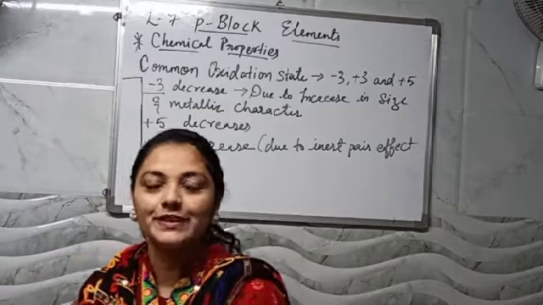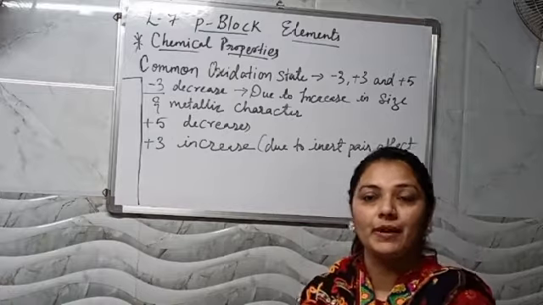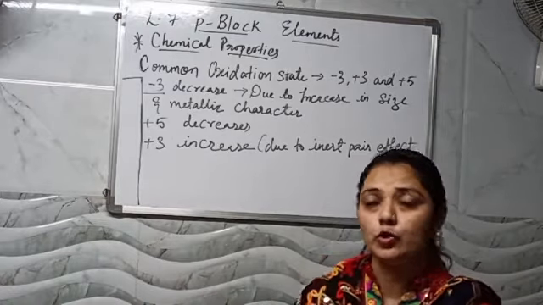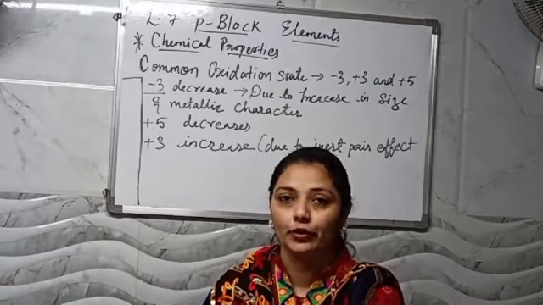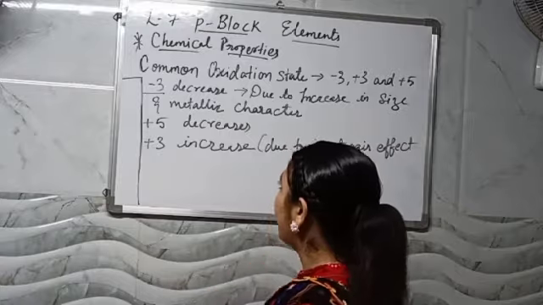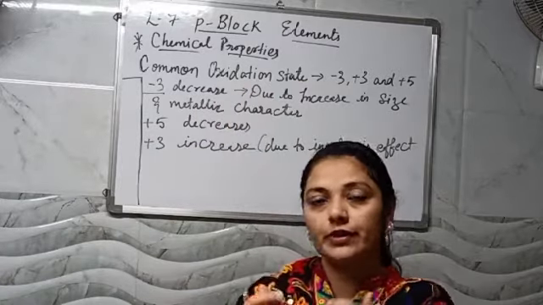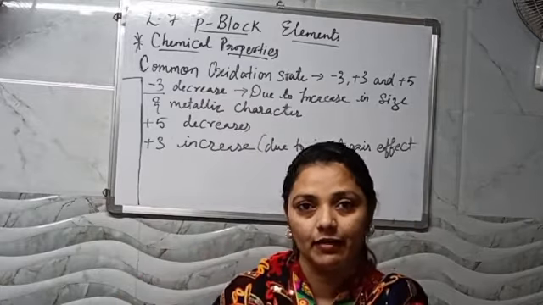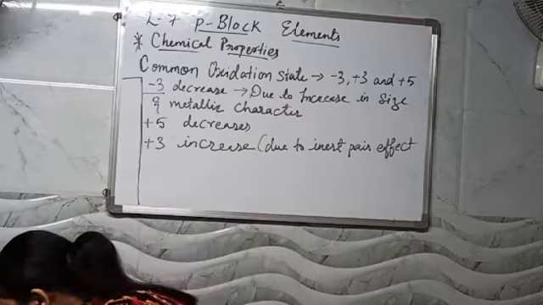Assalamu alaikum dear students. As we are doing with chapter number 7, P block element, we have seen the general characteristics. We have talked about how they go for ionization enthalpy, electron gain enthalpy and so on. Now we are proceeding with the topic that is common oxidation state. But dear student, first of all let me tell you the common oxidation state which we are starting right now, that is your nitrogen family.